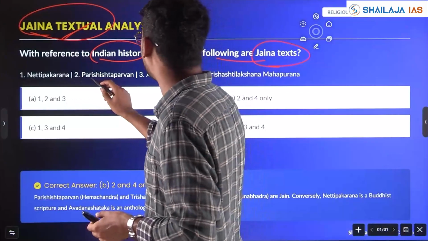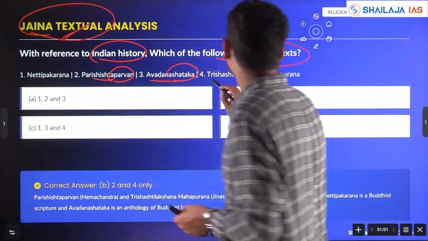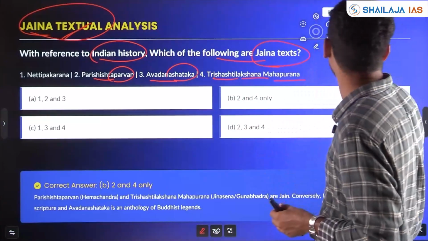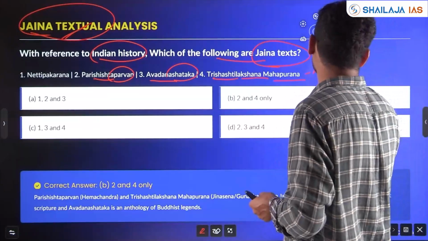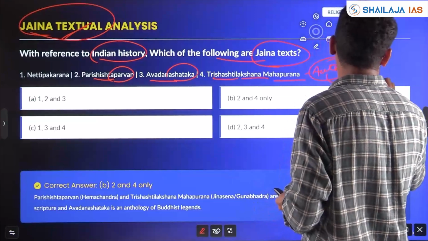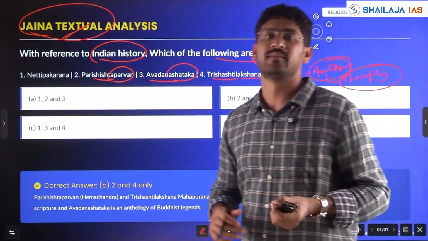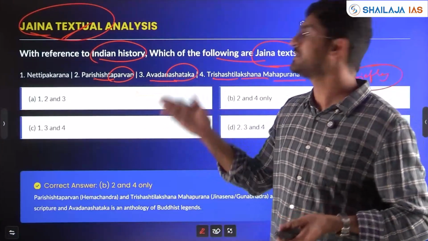Neti Pakarana, Parishishta Parvana, Avadhana Shataka, Trishashti Lakshana Mahapurana. Trishashti Lakshana Mahapurana was asked in 2022. You need to know the authors also. You need to know briefly, if it's a Jaina text, on which Tirthankara. There were 24 Tirthankaras, right? On which Tirthankara that book was written.